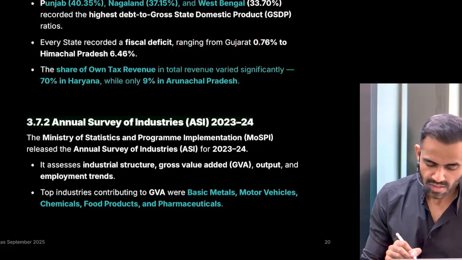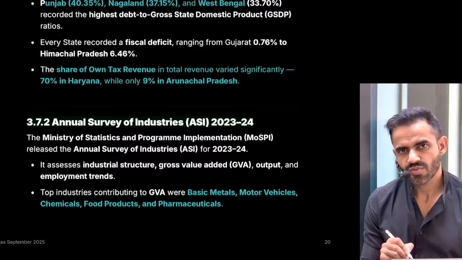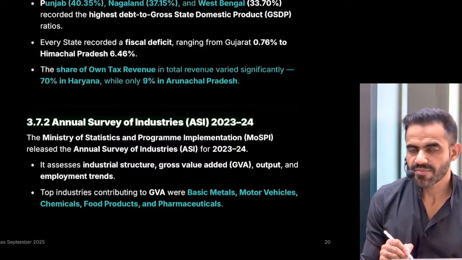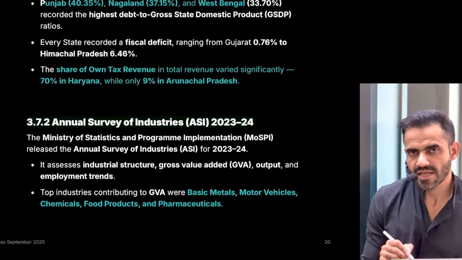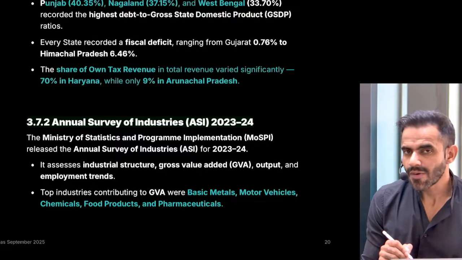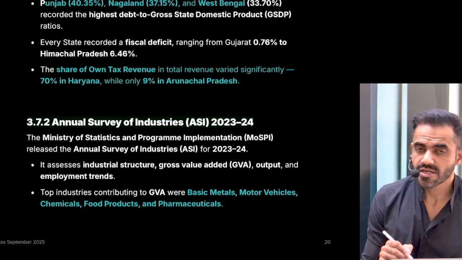Okay. Now, the last parameter. These three parameters are quite important. That's why I'm trying to explain them all. The last parameter is how much revenue is being generated by states themselves. Let's say a state has an expenditure of 100 rupees. How much revenue did they generate on their own? The rest of the money they are going to receive from the central government as a part of grants, and from the central government as a part of taxation also.